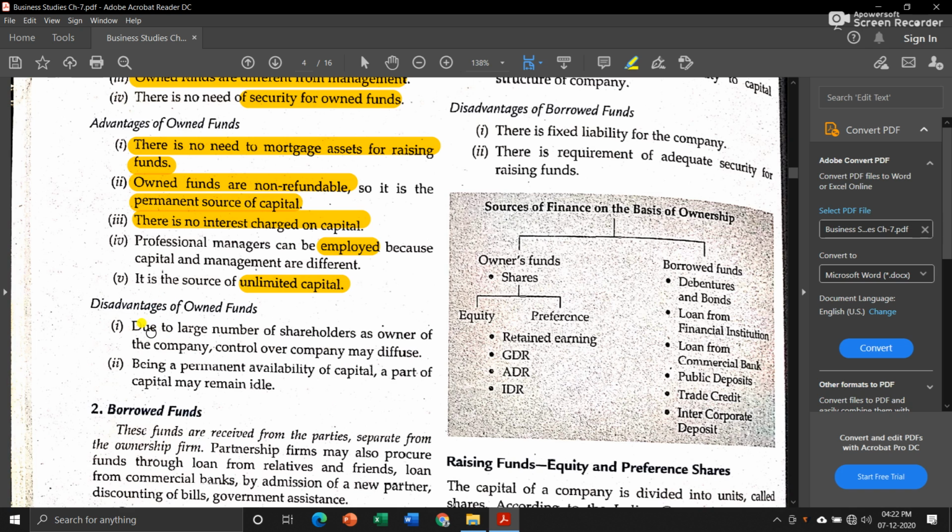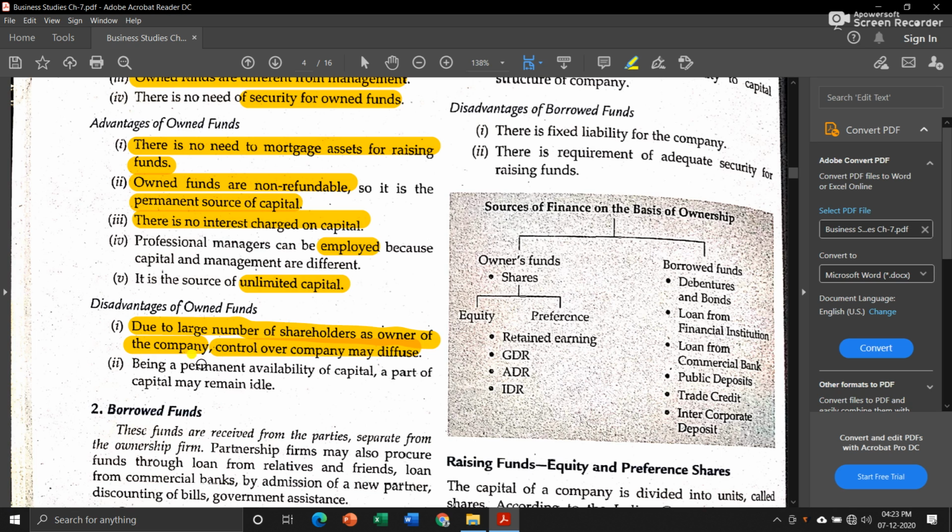Let us see. The first disadvantage is that due to a large number of shareholders as owners of the company, control over the company may diffuse. When we talk about a company, there might be lots of shareholders. They are treated as owners of the company and they invest capital into the business. So they have control over the company. If there are a large number of shareholders, then running the company becomes very difficult because the power or control gets split between those shareholders.